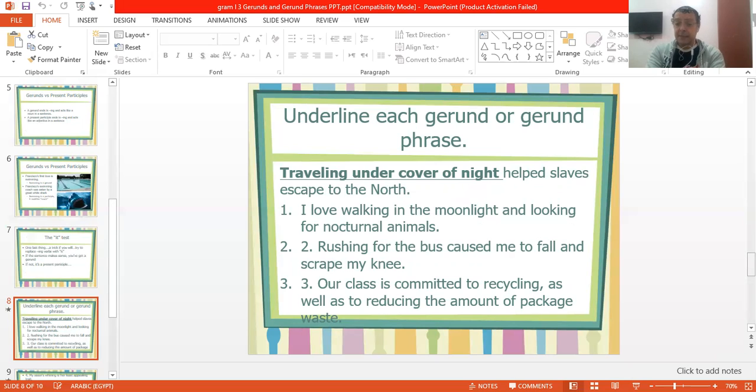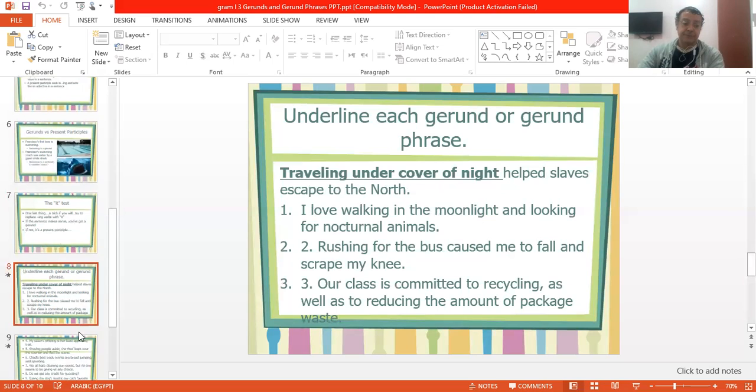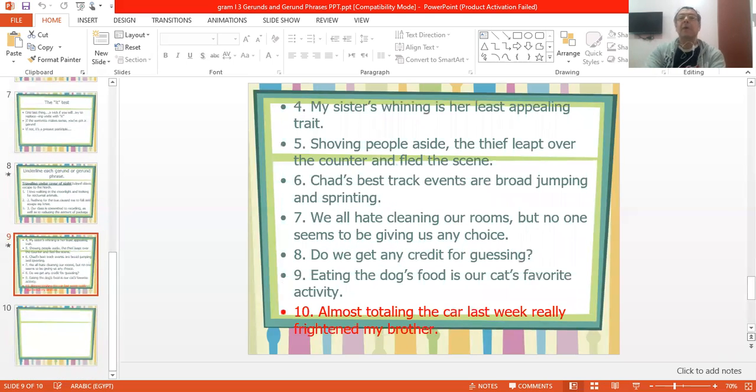So recycling is a gerund, reducing is a gerund. How about number 4? My sister's whining is her least appealing trait. So here, my sister's whining, it's a noun, it's a gerund. We can say it is her least appealing trait.